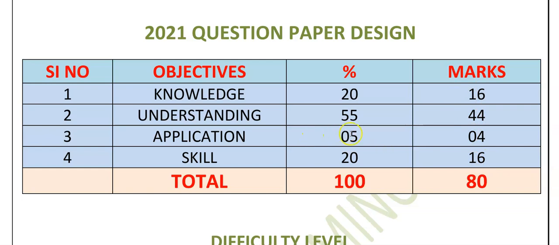Now this year, as you can see, application level is only 5%. So children, you need not think about how to solve if any question comes indirectly. Compared to the previous year, this year they have reduced the application level. Only 4 marks come from application level questions, nothing else. You need not focus so much on application type questions. As you can see here, the concept is very easy and simple. So the total is 80 marks.